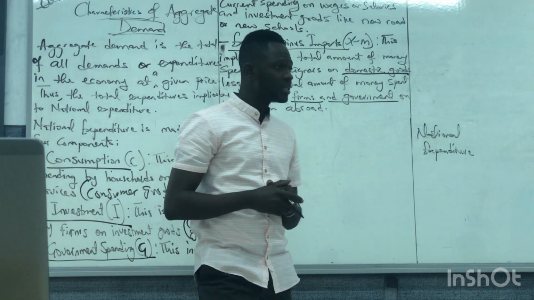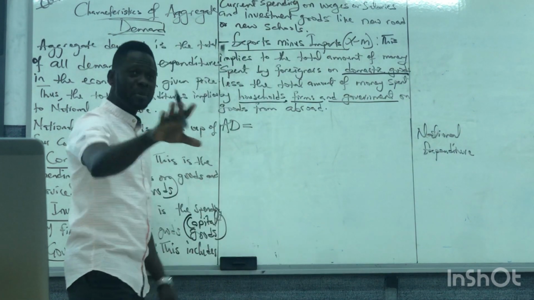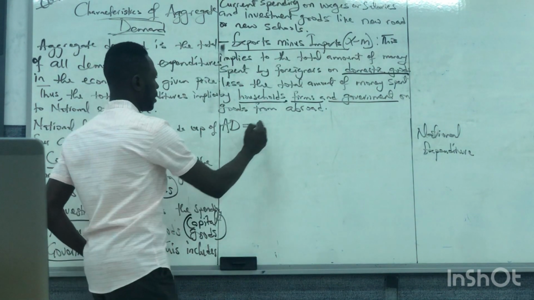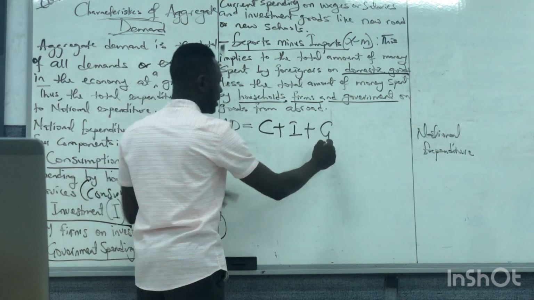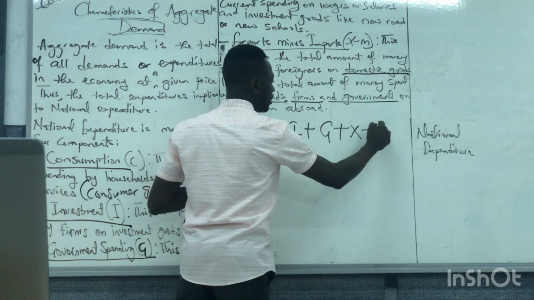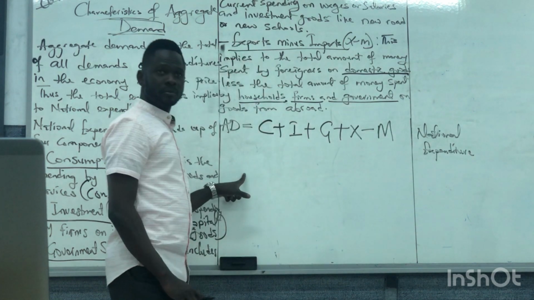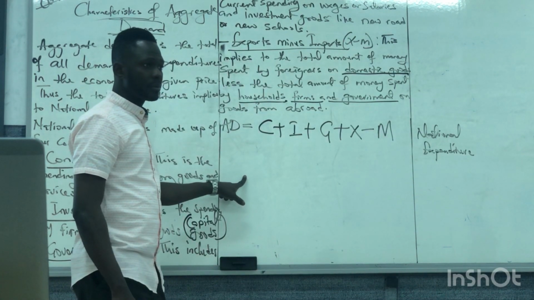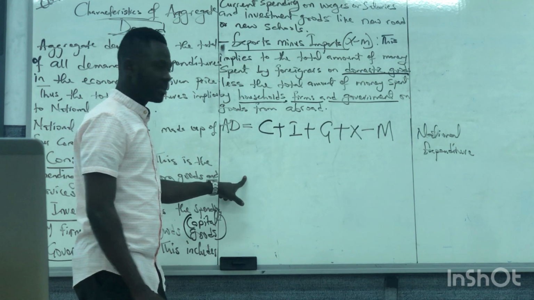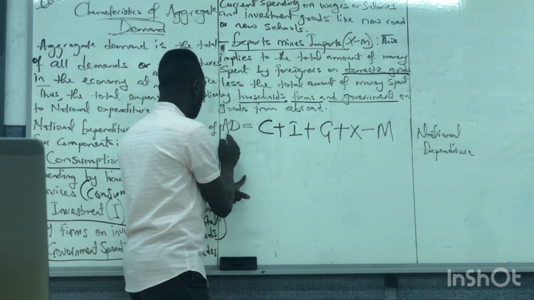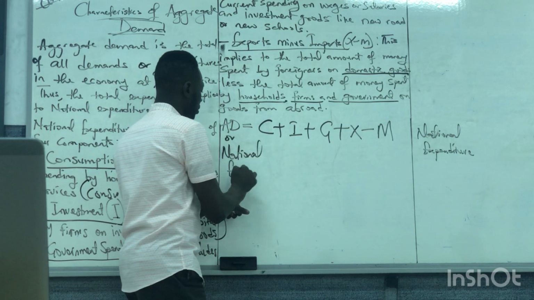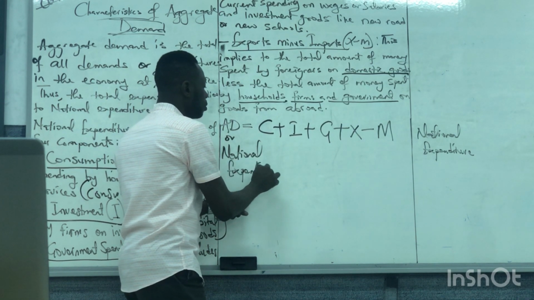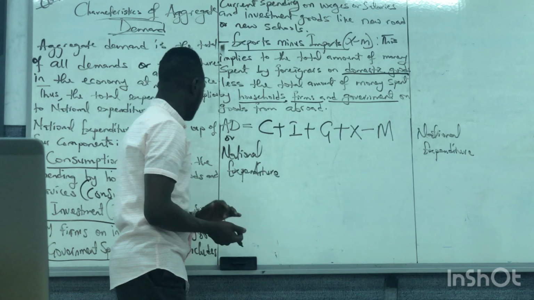Any question about this? Thank you. So the formula for aggregate demand is consumption plus investment plus government spending plus exports minus imports. Do we get it, please? Yes. This is aggregate demand or national expenditure.